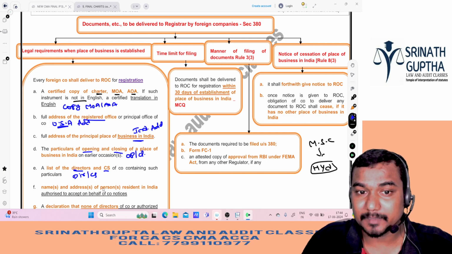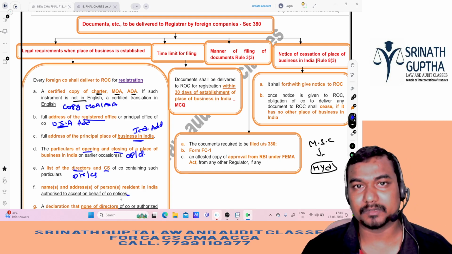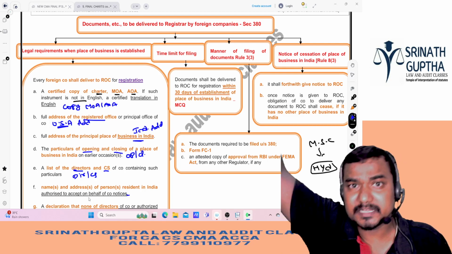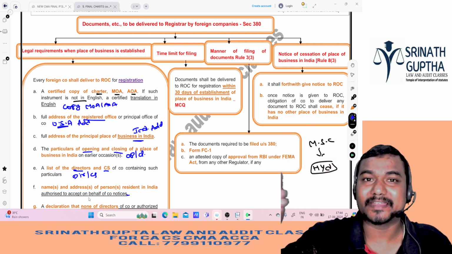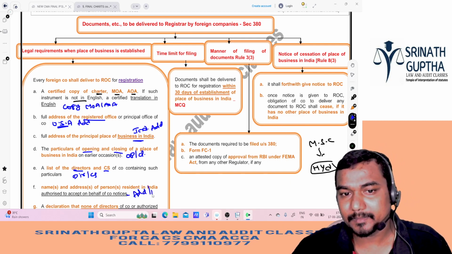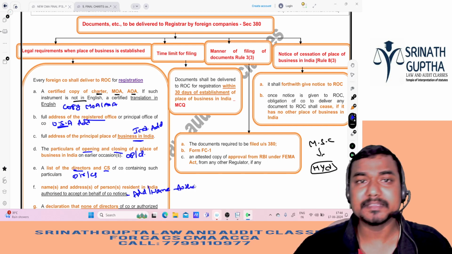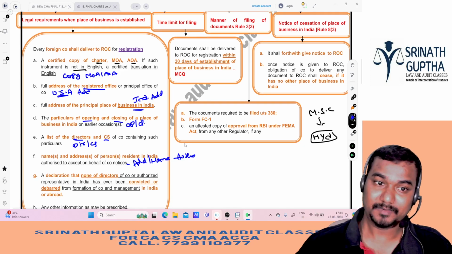Names and addresses of the persons resident in India authorized to accept on behalf of the company. If the ROC or the government wants to send any notice to such a foreign company, a company outside India, then who is authorized to receive the notice in India? So that name and address we have to give to ROC. The address and name of the person who is authorized to receive in India, and a declaration, an important declaration.